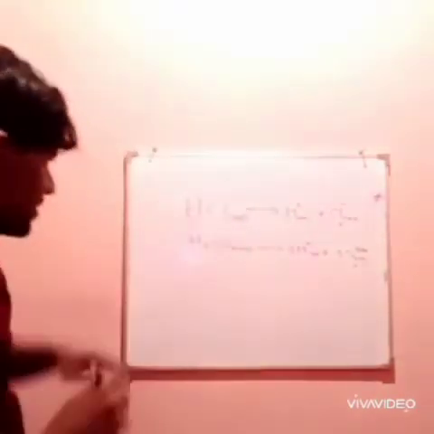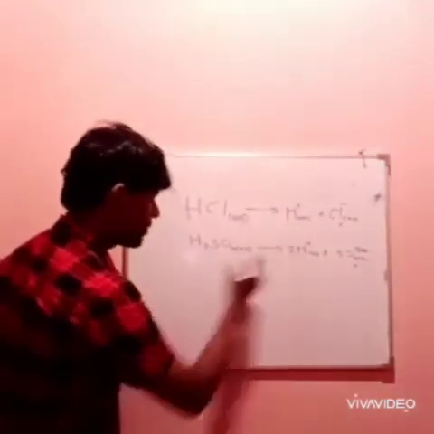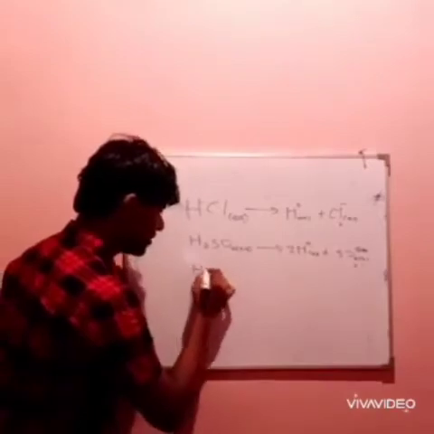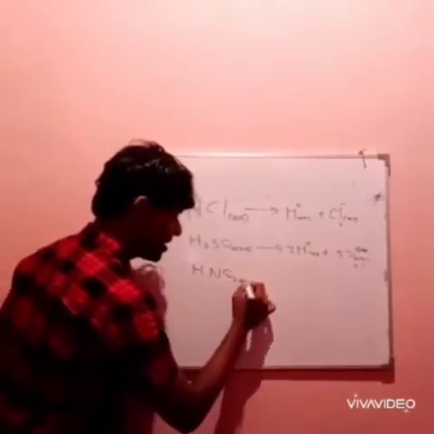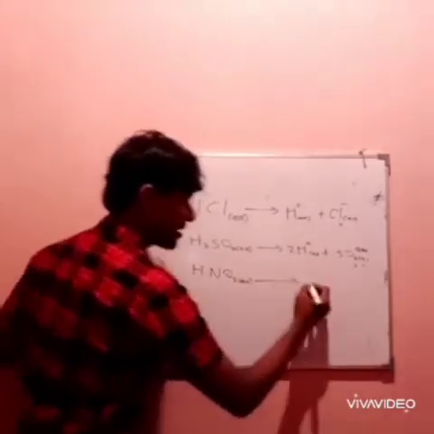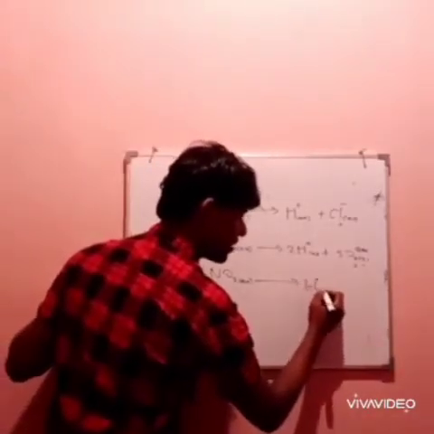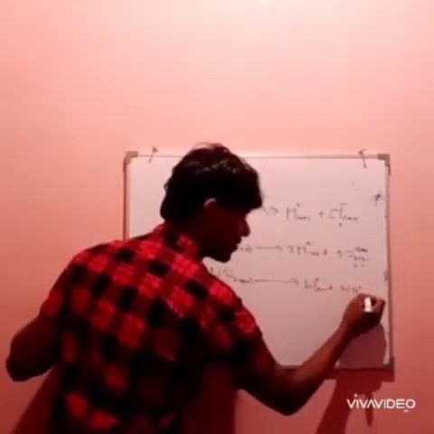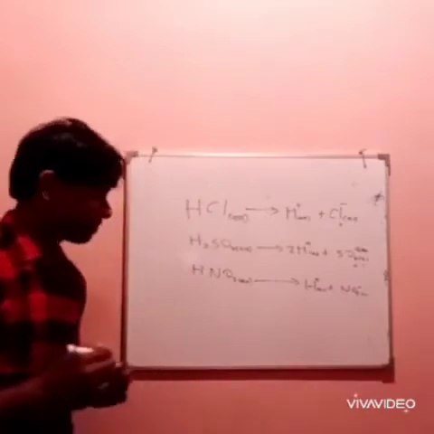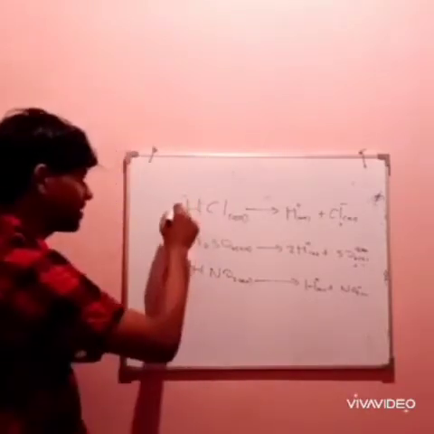HCl is a strong acid, H2SO4 is a strong acid, and HNO3, the nitric acid, is super strong, so it can dissociate into H plus (aq) and NO3 minus (aq). So these are the two types, and this is the first type of group, that means the strong acids.